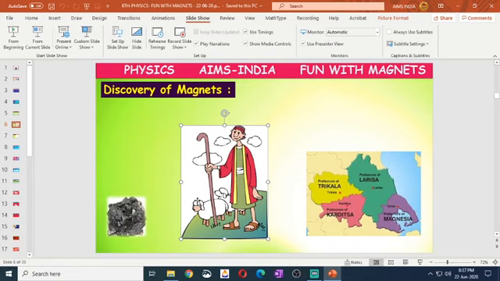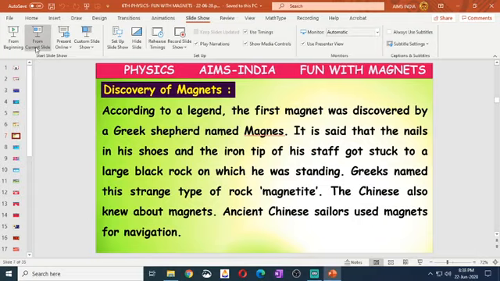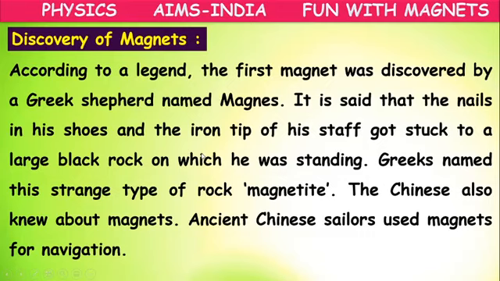Or in the place called Magnesia, which is in Greece now, there were many of these black stones, so they called it magnet. This rock's name is magnetite or lodestone.